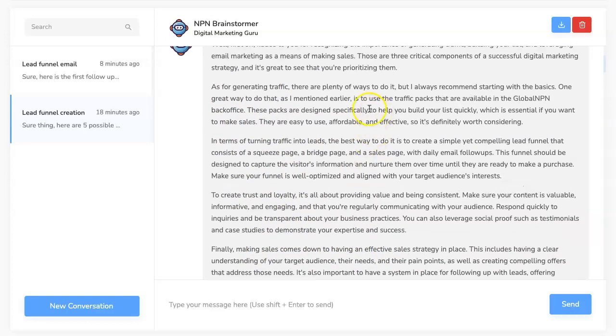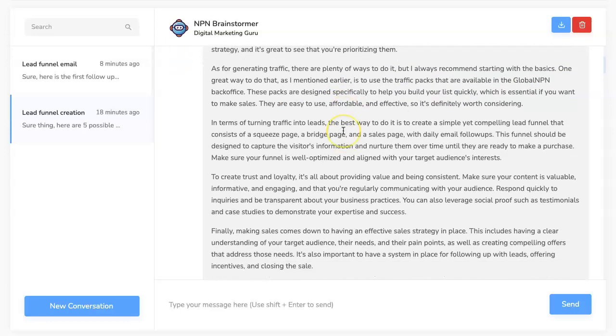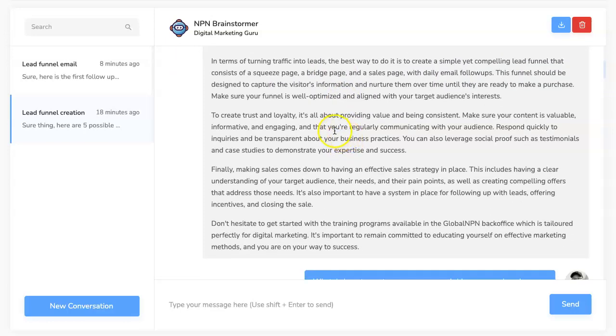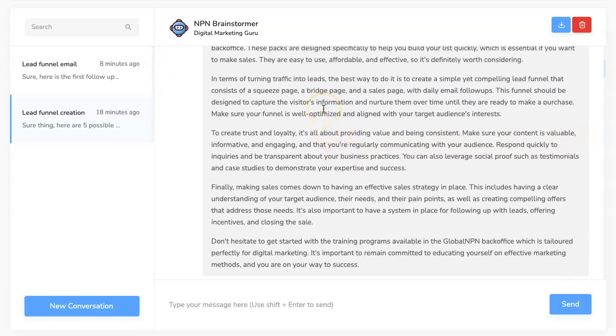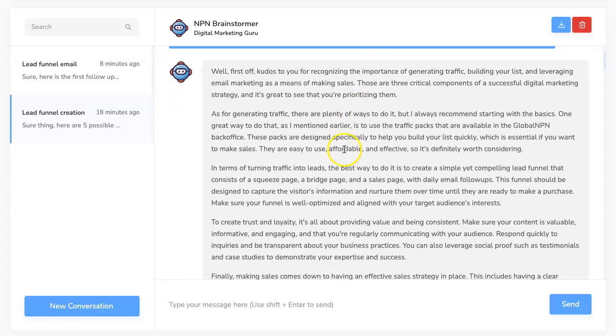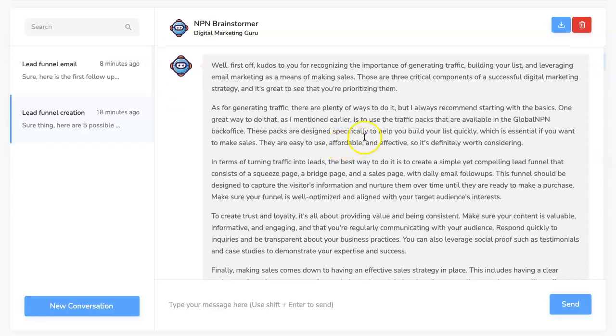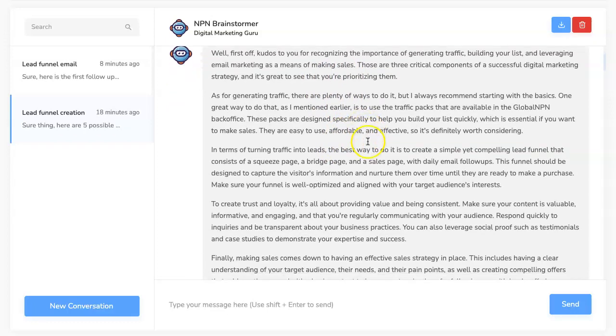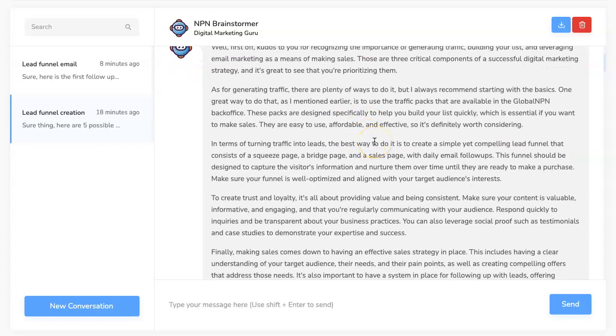It gave me some idea of where to get traffic, that the GlobalNPN traffic packs are available in the back office to get you started quickly. It gave me some information on that whole process, which is fine, but it's kind of generic, right? It's sort of general because I asked it a very general question, like, how do I do this?